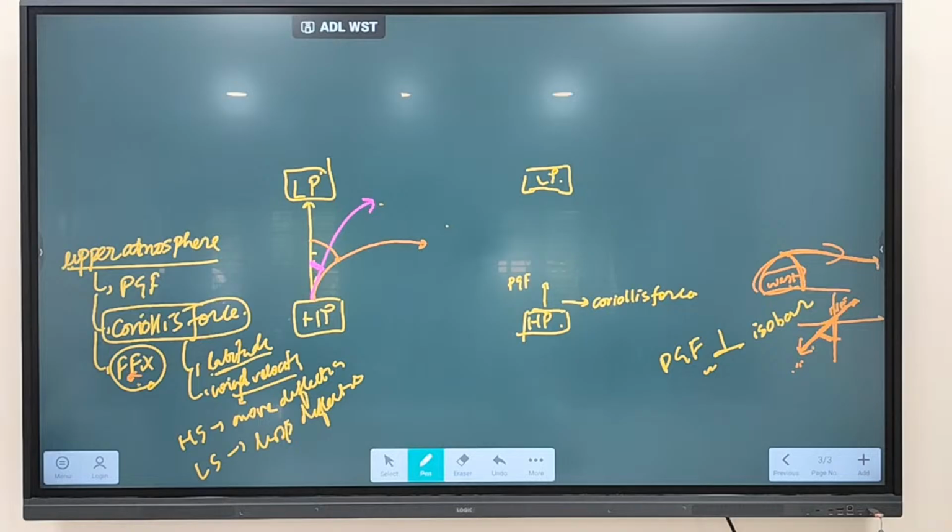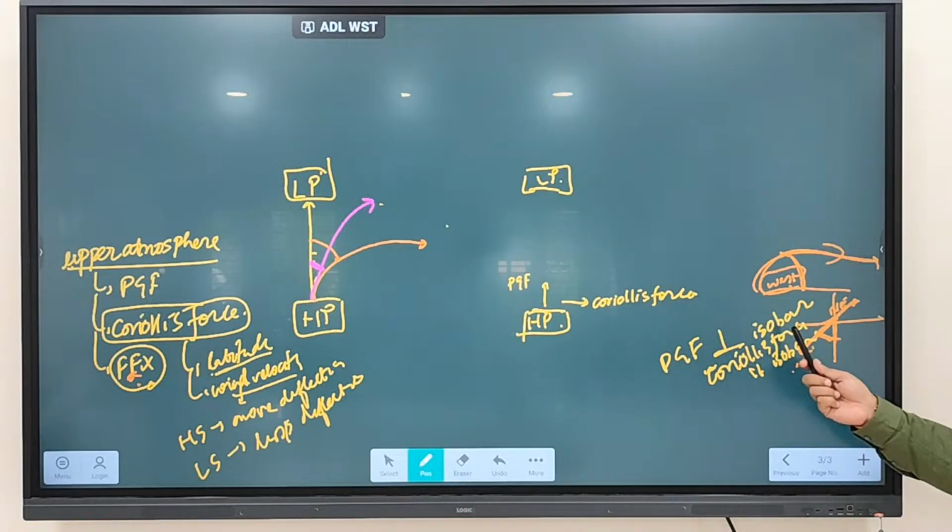Perpendicular to the isobar, we have discussed. While the Coriolis force acts parallel to whom? Parallel to the isobar.